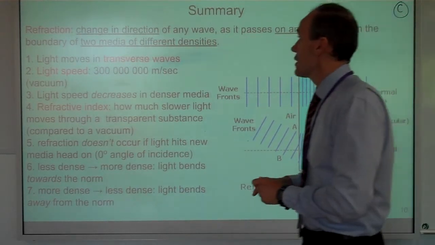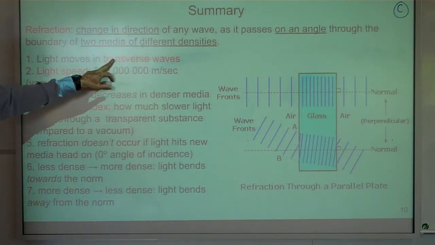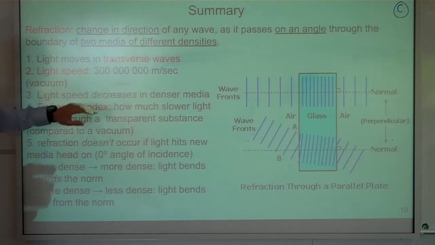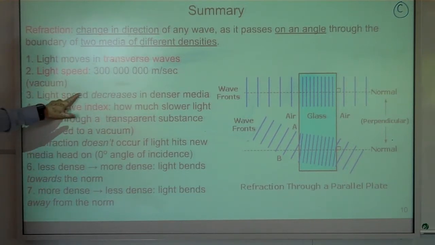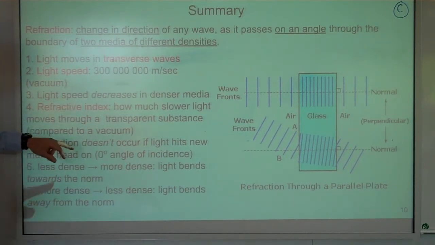Okay? Okay, what refraction is. Light moves in transverse waves, you know this. Light speed is 300 million metres per second. It decreases in a denser medium. Refractive index is how much light is slowed down compared to a vacuum.